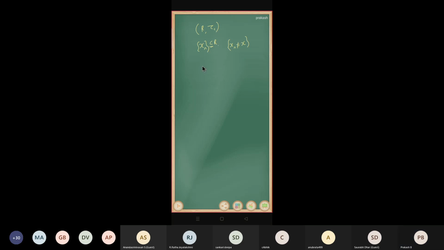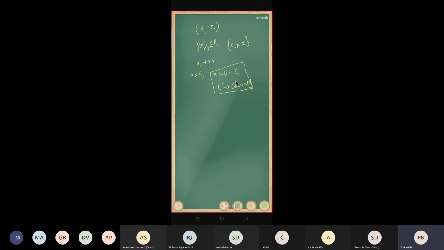Now I'm going to show that this xn does not converge to any element, right? So take x belonging to R and a neighborhood u of x, which belongs to tau c. That means u complement is countable, right?